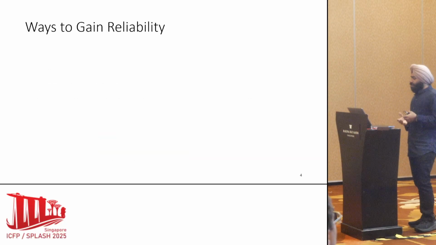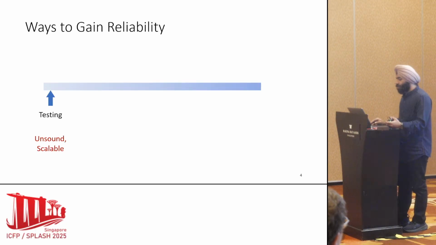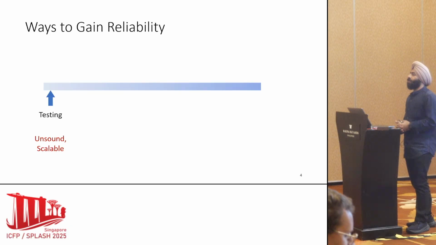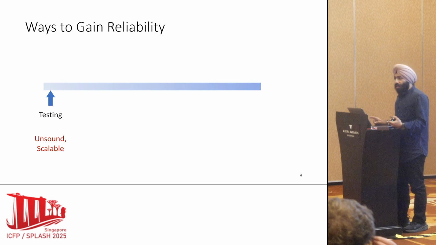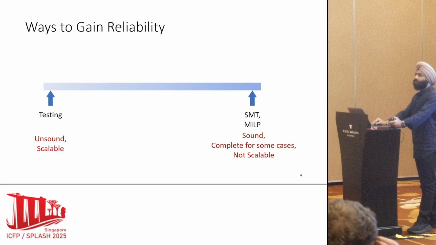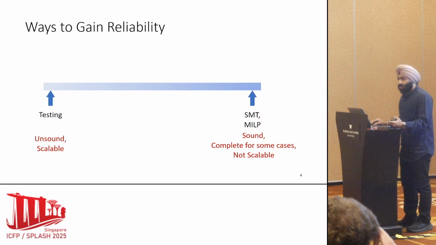The kind of properties that we want to verify usually involve a set of images or a set of inputs, which are usually infinite. Several ways have been developed to gain reliability in neural networks. The first one, on one extreme, is a testing technique where you sample a bunch of inputs from the input region, and you test the outputs against the property. Now, this is scalable, but this is an unsound technique. On the other end of the extreme, we have solvers like SMT solvers or MILP solvers. Now, these are sound. In several cases, they are also complete, but they do not scale.